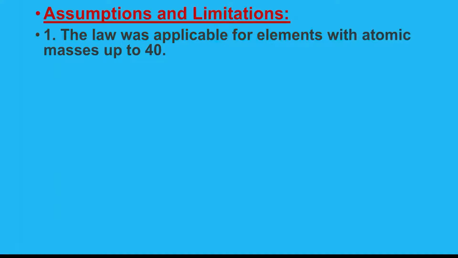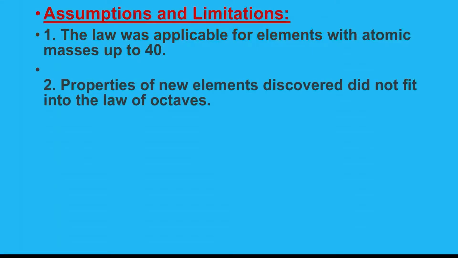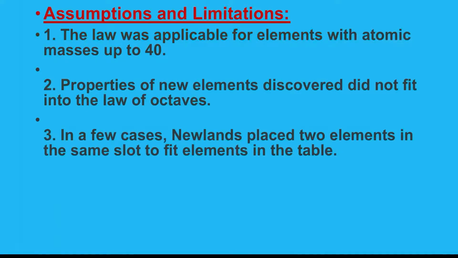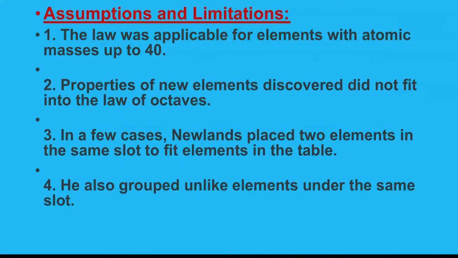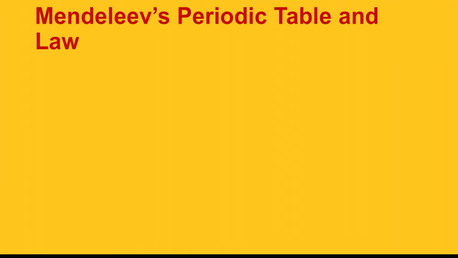But why am I saying but? Because there are so many assumptions in this and so many limitations. The first is, the law was applicable only for elements with atomic mass up to 40, that means atomic number 20, that is calcium. Properties of newly discovered elements did not fit into the law of octaves. When new elements were discovered, we were not able to keep them in this periodic table. In a few cases, Newlands placed 2 elements in the same slot to fit them in the table, like cobalt and nickel. He also grouped unlike elements under the same slot, like fluorine and chlorine along with cobalt and nickel.